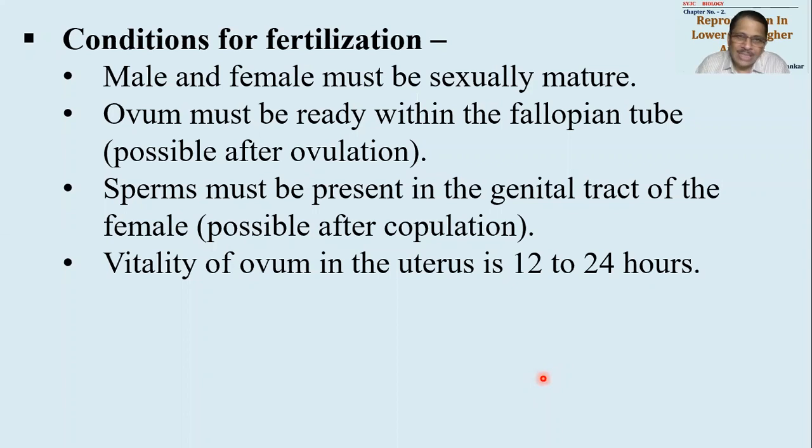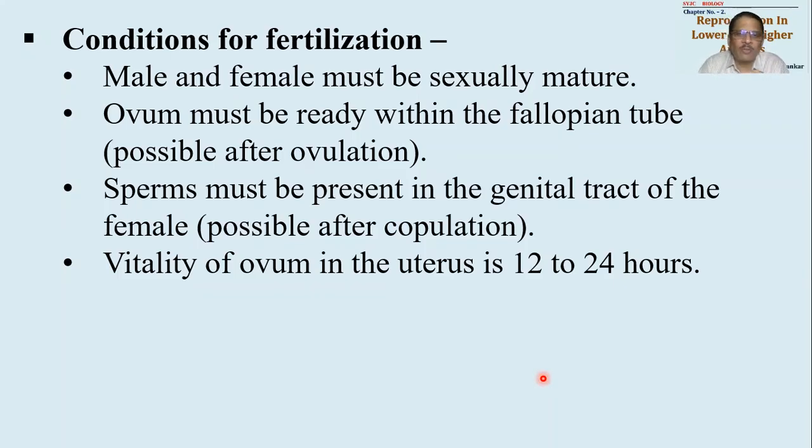Now the important thing: the vitality of the ovum in the uterus is around 12 to 24 hours. See how pinpointing these conditions are. The ovum which is tossed from the ovary and picked up, collected by the fallopian tube, will remain alive in the fallopian tube or maybe in the uterus for around 12 to 24 hours, at the most 50 hours.